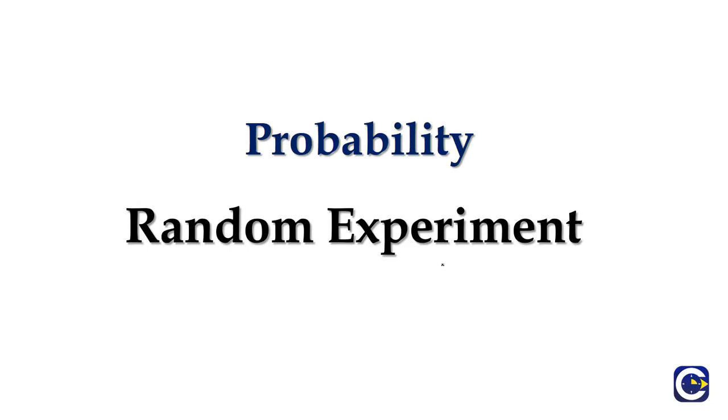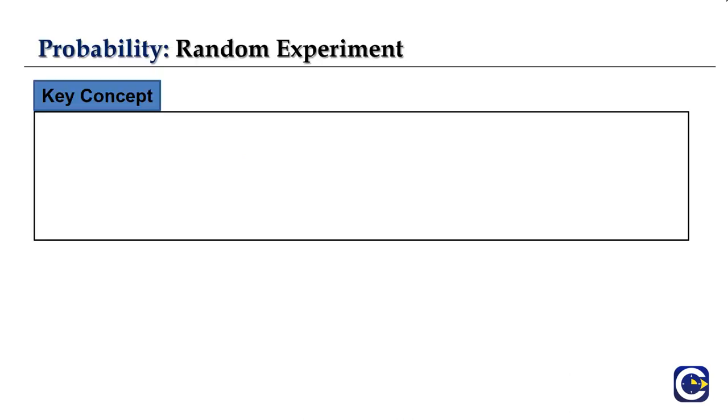Hello everyone. So today in this lecture we are going to discuss random experiment, what is the basic definition of it, and then we'll be seeing different types of events. First we're going to discuss the random experiment. Later we'll get into our basic definition of probability, how we'll be writing the probability and how we'll be finding the probability. So first, as I said, we'll start with the random experiment.